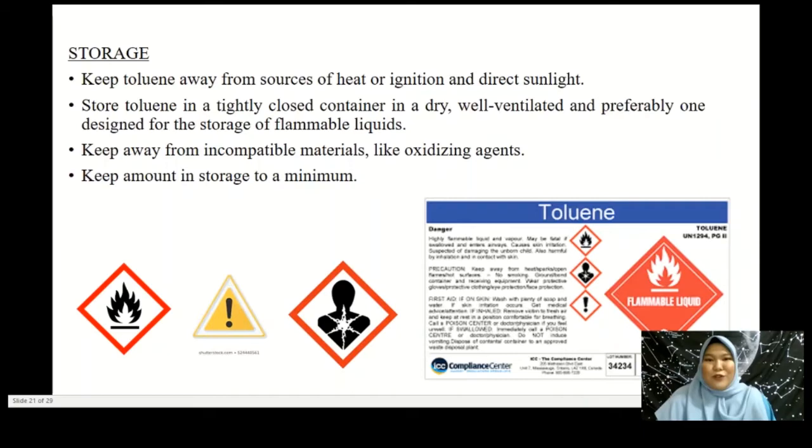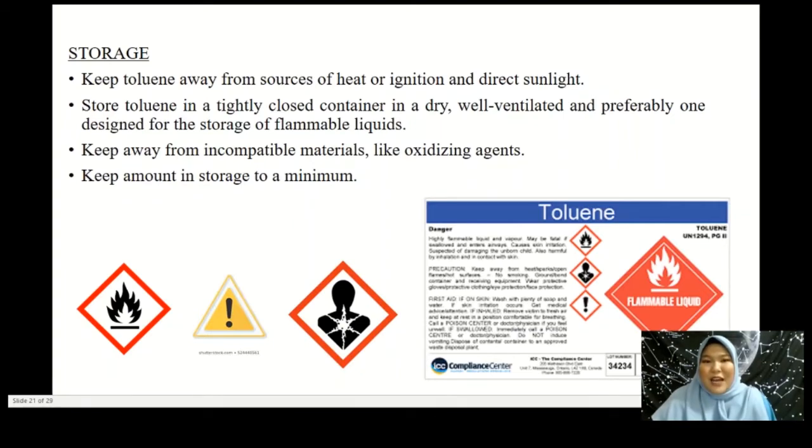Next, I will continue on how to store toluene. Firstly, keep the toluene away from sources of heat or ignition and direct sunlight, as well as incompatible materials like oxidizing agents, because any interaction between toluene and such sources might cause fire. Store the toluene in a tightly closed container in a dry, well-ventilated place, preferably in a container designed for the storage of flammable liquid. Store toluene at a minimal amount.